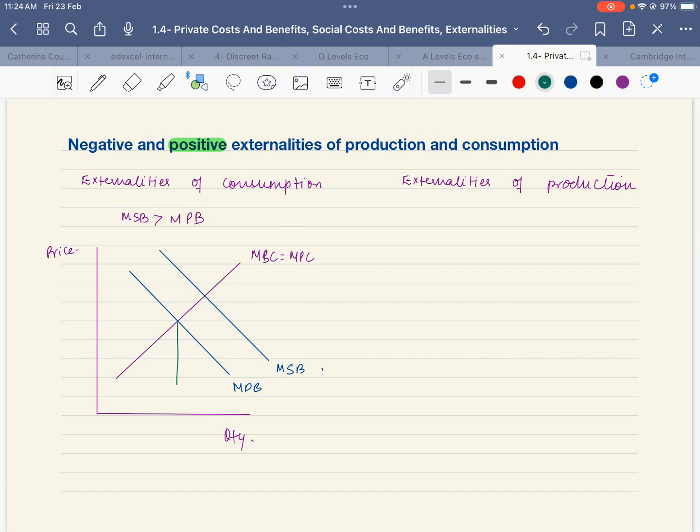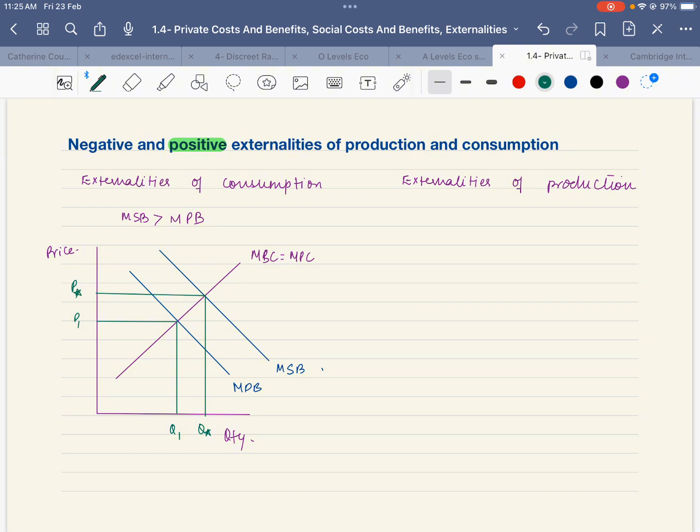If we look at how much it is being produced, it's being produced at this point, price point P1, quantity Q1, whereas a socially optimal output would have been somewhere up here, produced at a price P star and the quantity Q star. We can see that there is underconsumption and underproduction. Also, again, misallocation of resources. Socially optimal output is at Q star.